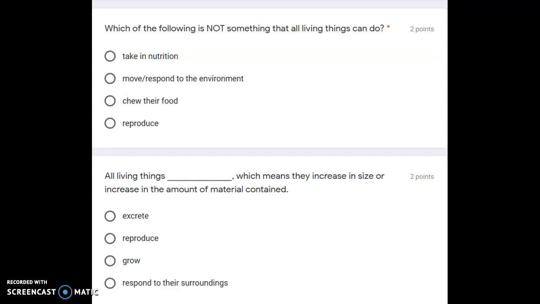All living things blank, which means they increase in size or increase in the amount of material contained. Excrete, reproduce, grow, respond to their surroundings.